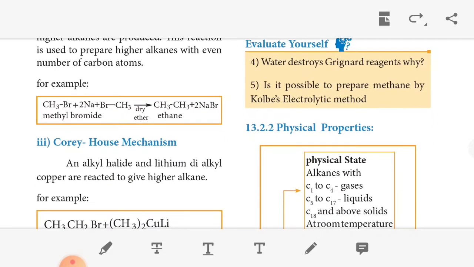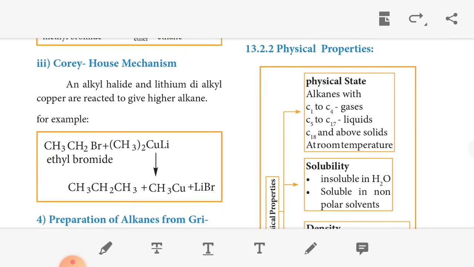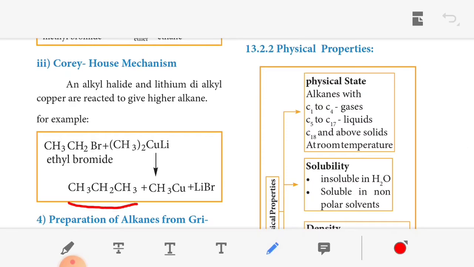The next one, Corey-House synthesis. Alkyl halide and lithium dialkyl copper react to give higher alkanes. Here ethyl bromide reacts with lithium dimethyl copper. We get propane, three carbons, plus methyl copper plus lithium bromide. This is called the Corey-House synthesis.